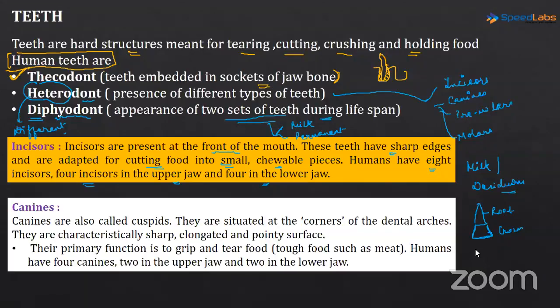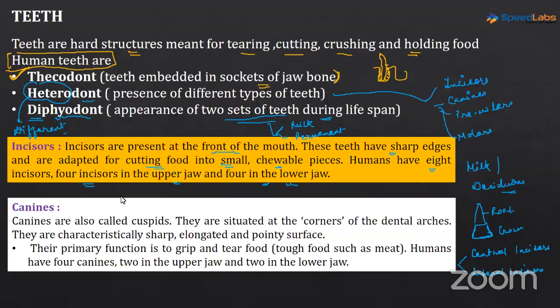Okay, so we have central incisors, and just adjacent to the central incisors are the lateral incisors. Okay, so we have 2 central incisors in the upper arch, 2 in the lower arch, and similarly 2 lateral incisors in the upper arch and 2 lateral incisors in the lower arch. So there are in total 8 incisors, 4 in the upper jaw and 4 in the lower jaw.